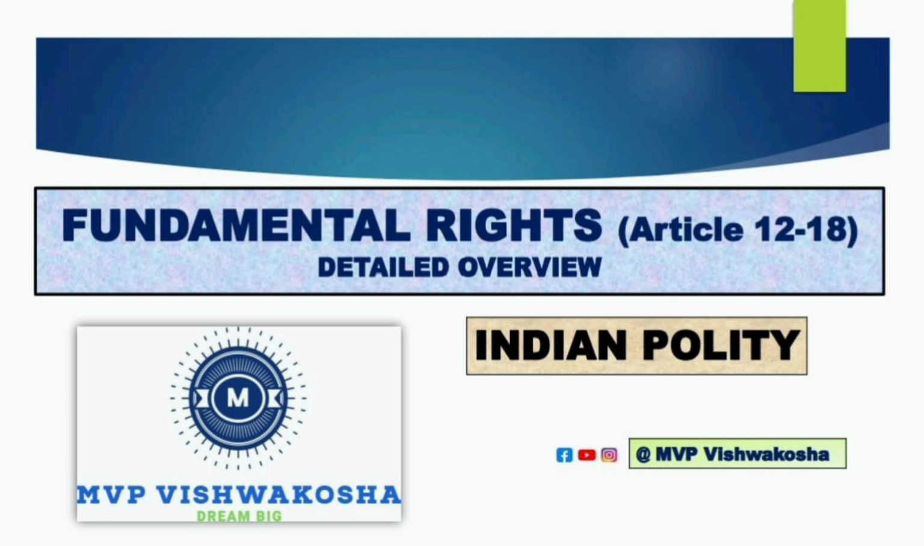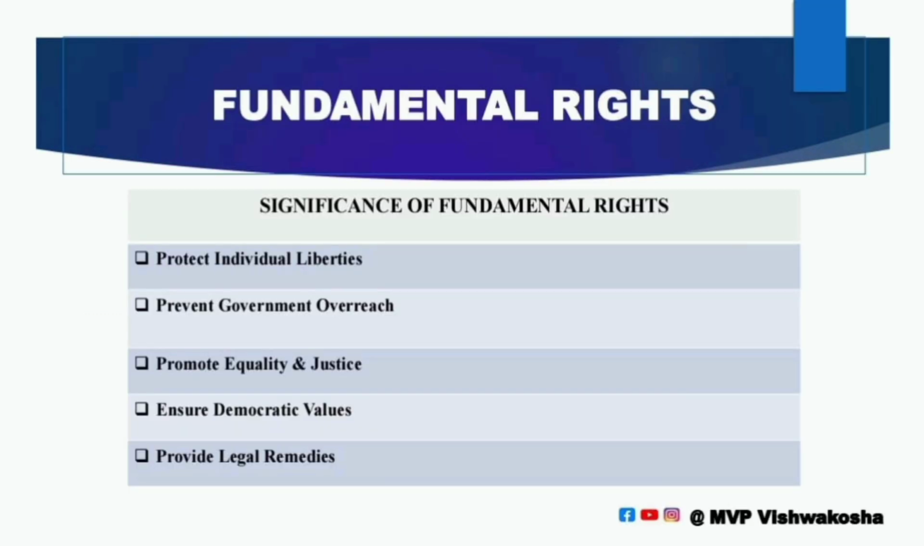Also, Article 32 is called the heart and soul of the Constitution. And the golden triangle, three very important articles, is Article 14, 19, 21. Next, judicial review, all that is very important.